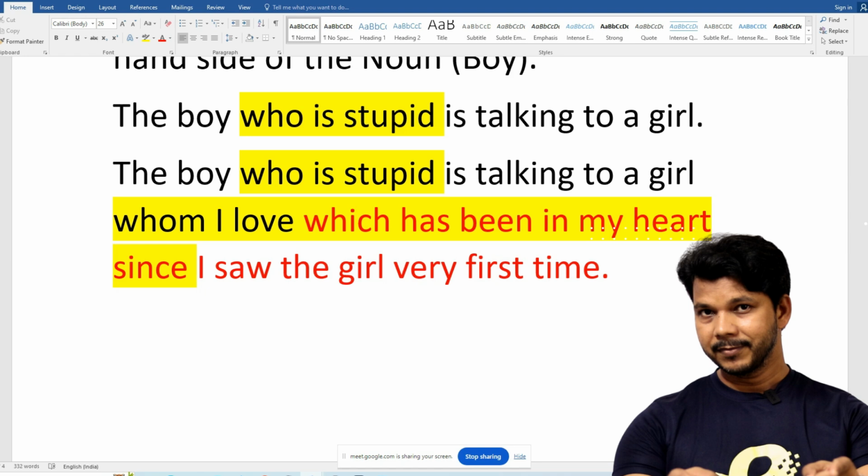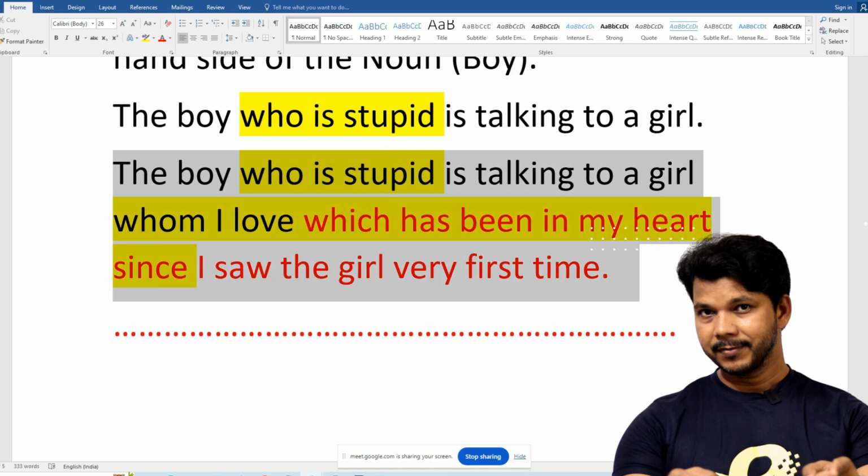It means here this information is about the boy, whom I, while love is about the girl, and which, because I am saying which. So of course I am talking about love. Like this, if you want, we can play with these phrases, clauses. This is very good.